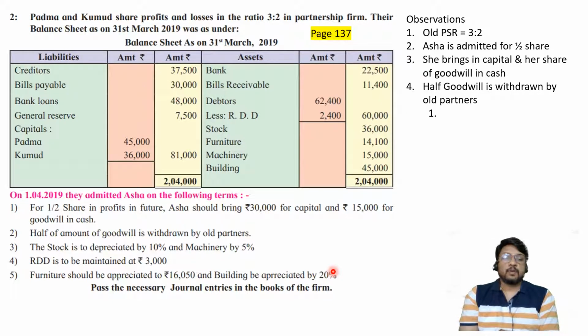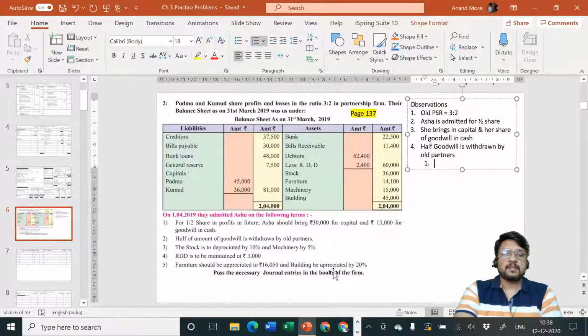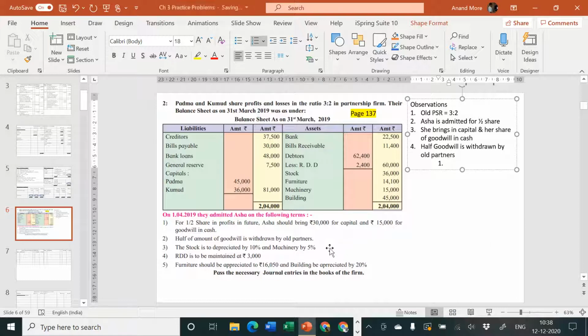Okay, so now you'll have to draw the different ledger accounts. Let me just write down these things here, just a moment. Half of the goodwill is returned by old partners, then existing RDD, and there is adjustment of RDD. That is more than sufficient.